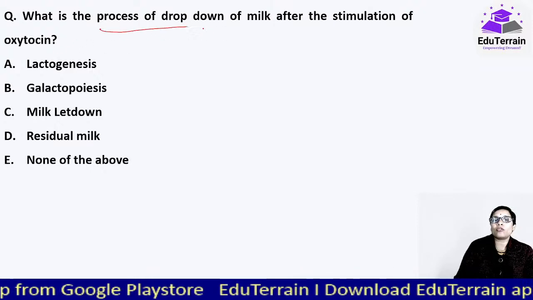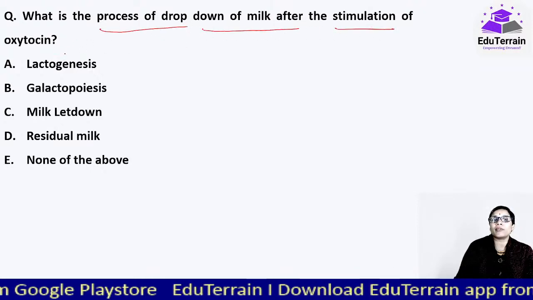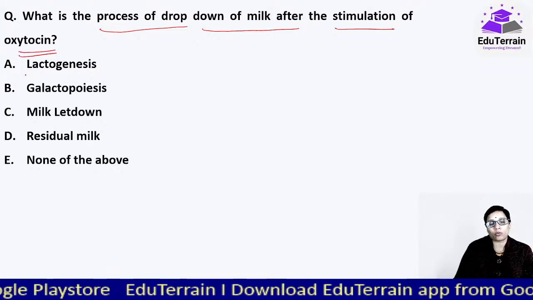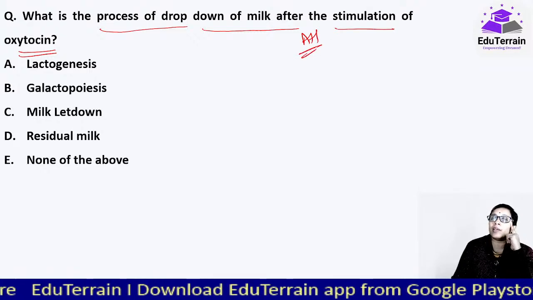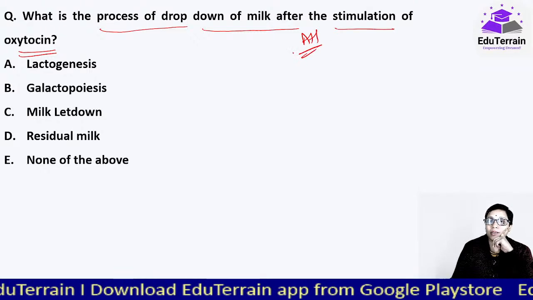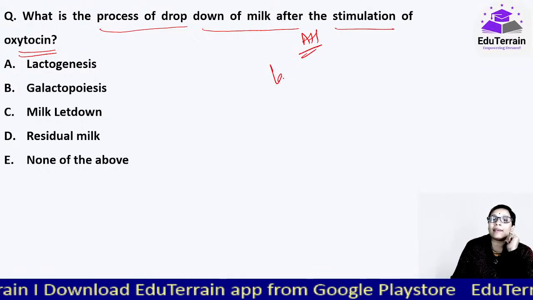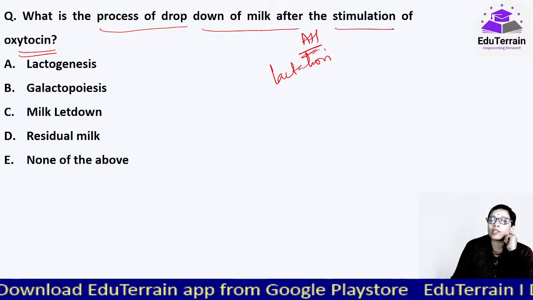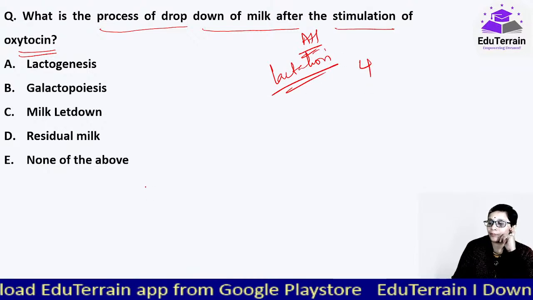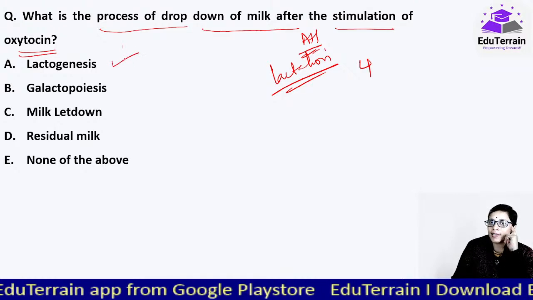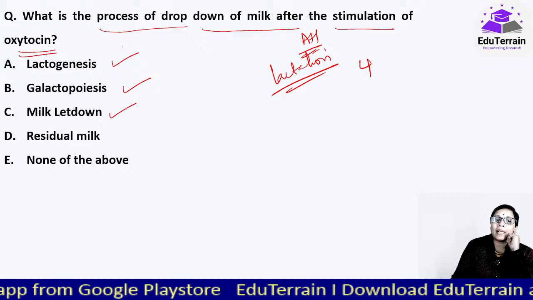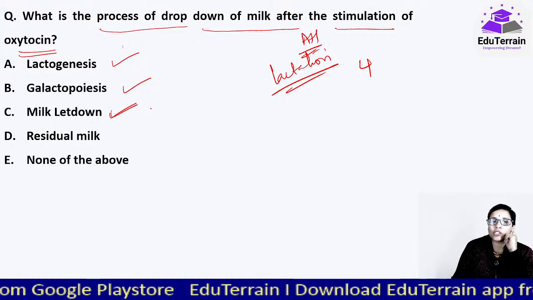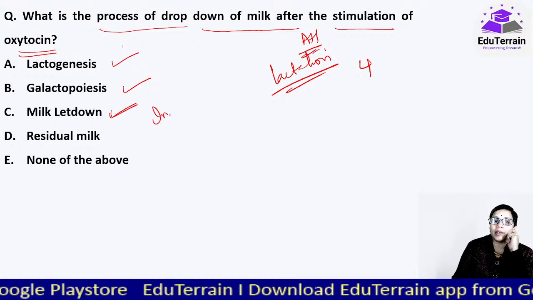What is the process of drop down of milk after the stimulation of oxytocin, which is a hormone? See, this is from animal husbandry, very, very important. When we talk about the lactation process, there are 4 stages: lactogenesis, galactopoiesis, milk let down and milk ejection, and lastly comes involution.